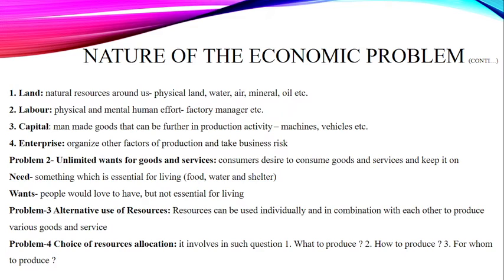Needs are something necessary for basic living and survival, like for example food, water and shelter. The next thing we have is wants. Wants are something that is not essential for living, but this is something people would love to have.